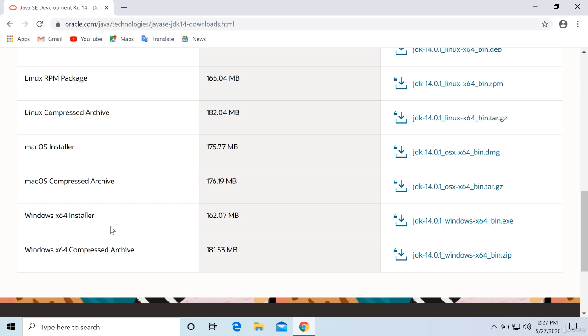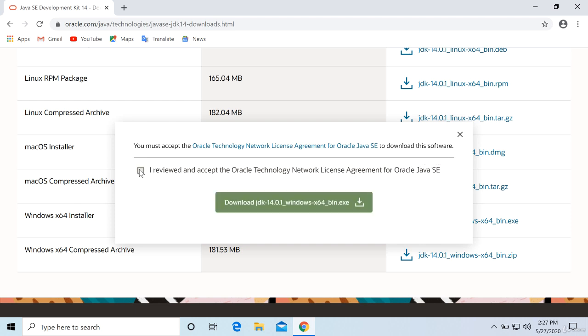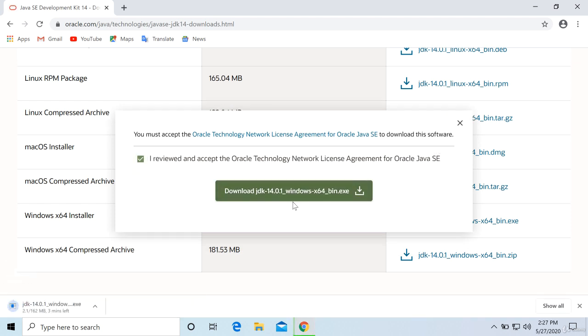This is for Windows 64 installer. So download this one. Click on this link. So accept this one and click on download. So it is getting downloaded here on the left hand side. You can see it's being downloaded. Once it is finished, you can double click and start setup.